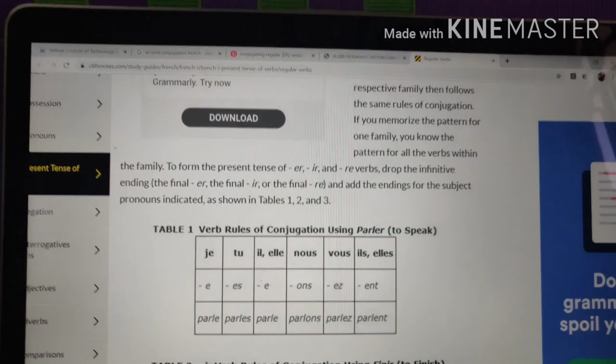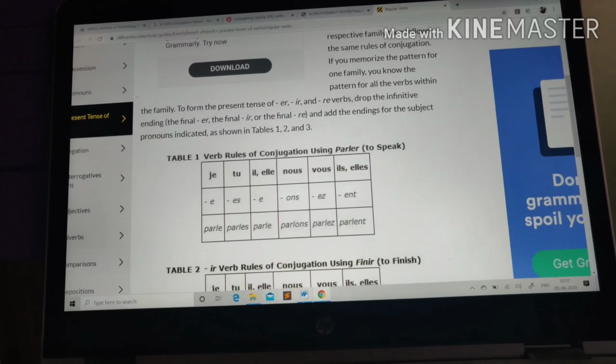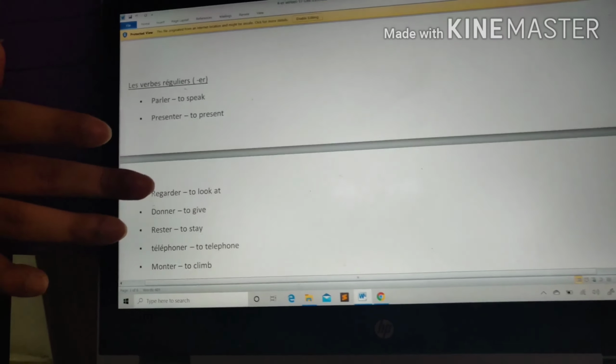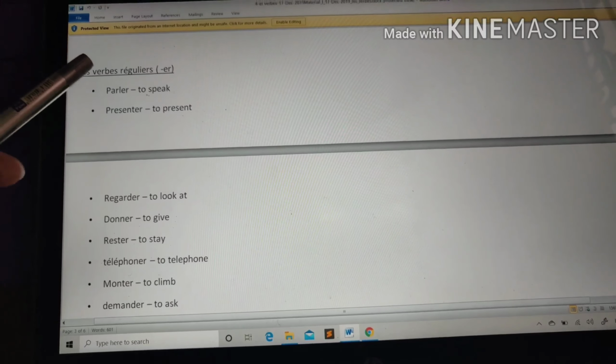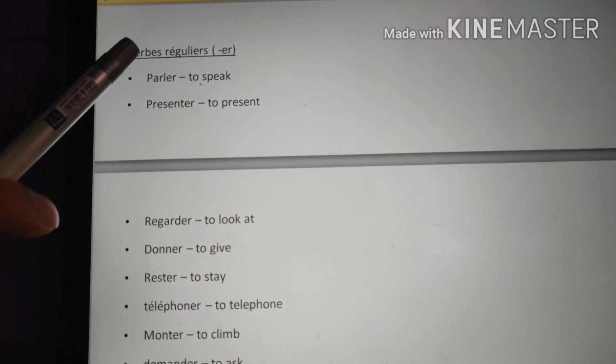So these are the -ER ending verbs, guys. We took parler as a small example. There are similar -ER ending verbs which resemble the same form. Let's have a look at those, guys. So these are all the -ER ending verbs. Parler is the one that we have done in the example.